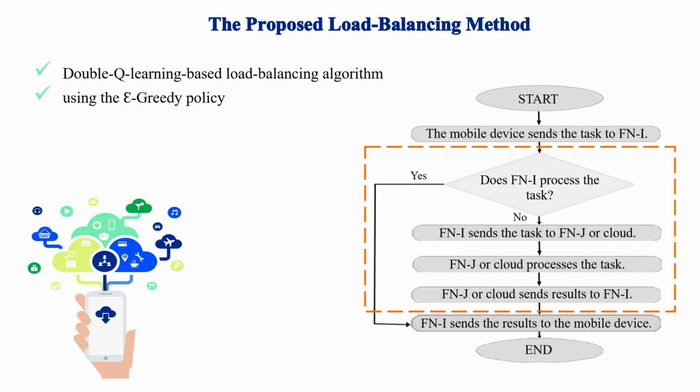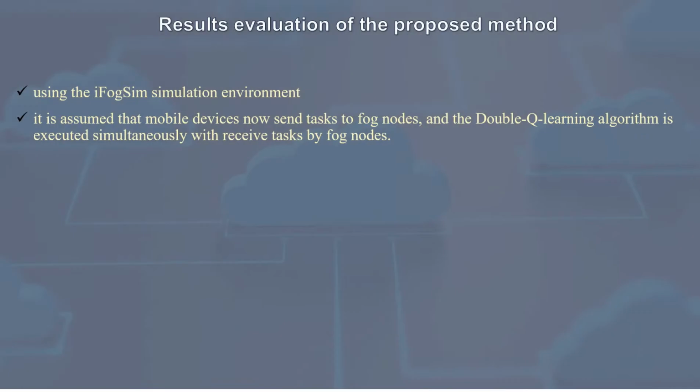processing. If the fog node has enough capacity, it processes the task itself. Otherwise, it assigns the task processing to the neighbor fog node or cloud. Finally, the neighboring node or cloud sends the results to the fog node. The fog node also sends the results to the mobile device. In the following, we evaluate the results.